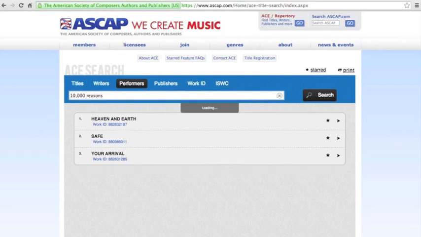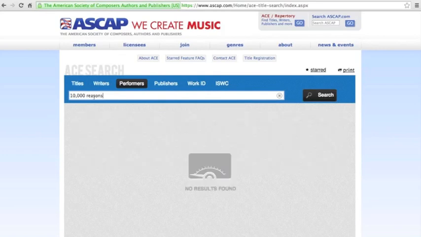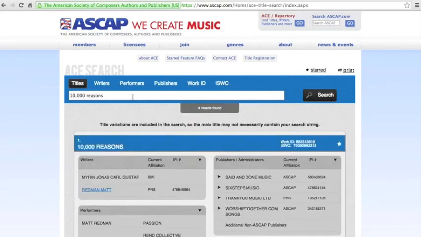So let's see if we could find that here. You see that I didn't have any results, and that's because I still had the performance selected. So your hope would be that a database like this would search possibly all of those fields, but it doesn't. You have to select the correct one.